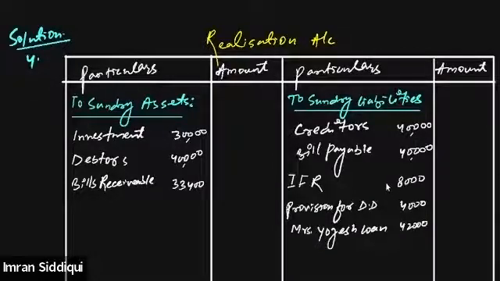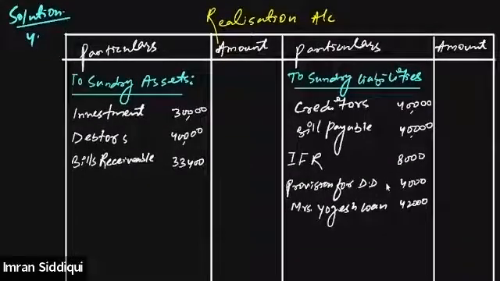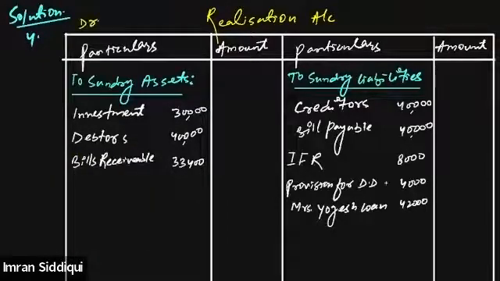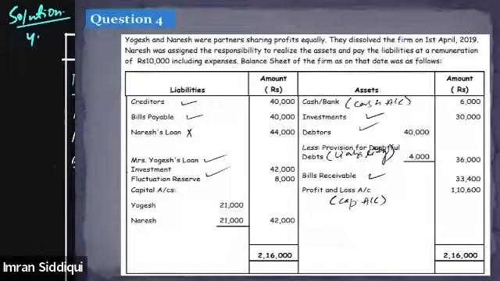All right, everyone. Is this clear to all of you? Anybody having any doubt understanding this point? We have transferred all the assets and liabilities on the relevant side of the realization account. Is everybody clear about this? Yes or no, guys? Okay. Once we are done with transferring the assets and liabilities on the relevant side of the realization account, then we'll come back to the question, and now we'll focus on the other adjustments given in the question. So let's move to the next slide.